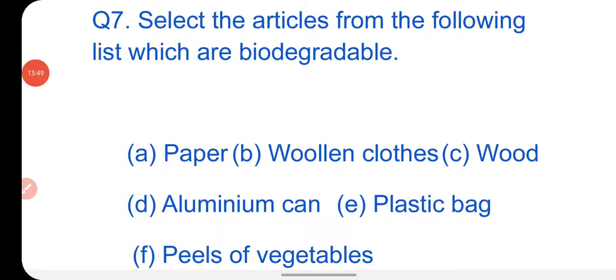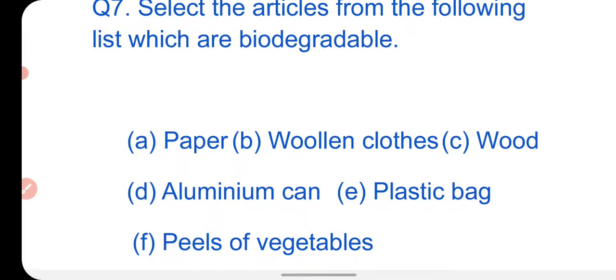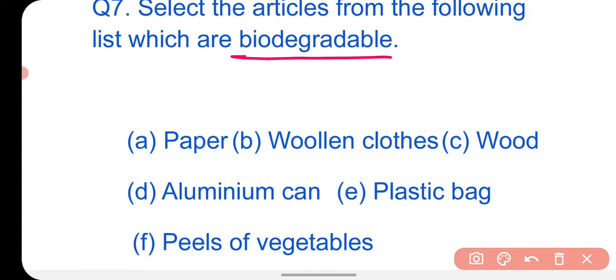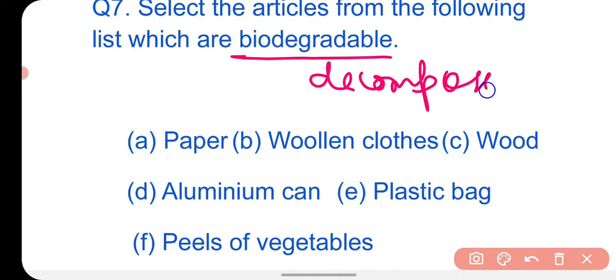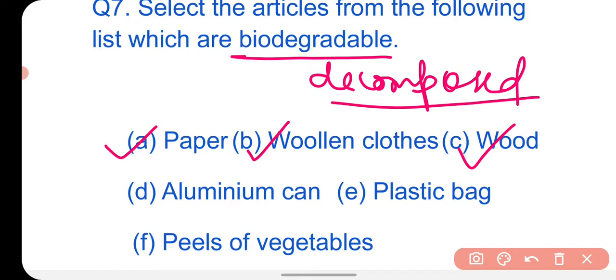Now the next question is: select the articles from the following list which are biodegradable. Here are some names of materials and you have to choose the biodegradable ones. Biodegradable means which can be decomposed by the action of microorganisms. You know that paper can be decomposed, woolen clothes can also be decomposed, wood is also biodegradable.